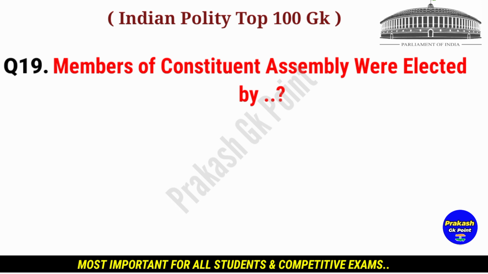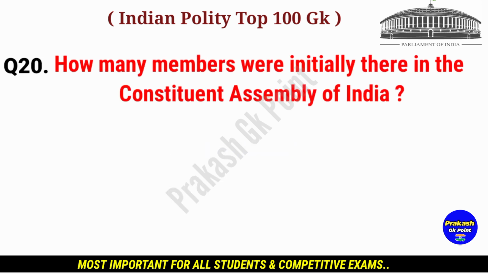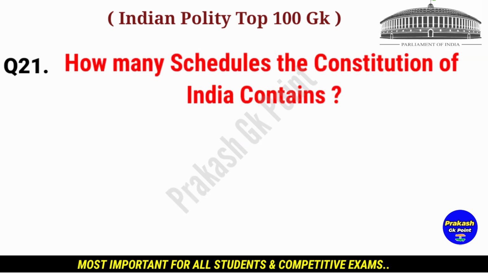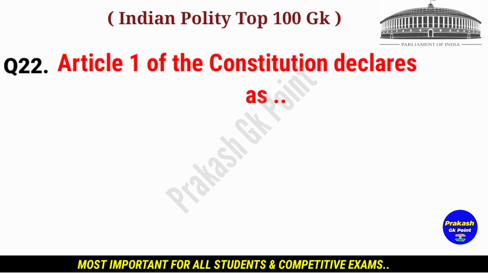Members of Constituent Assembly were elected by? Answer. Elected by provincial assemblies. How many members were initially there in the Constituent Assembly of India? Answer. 300 members. Next question. How many schedules does the Constitution of India contain? Answer. 12 schedules. Next question.